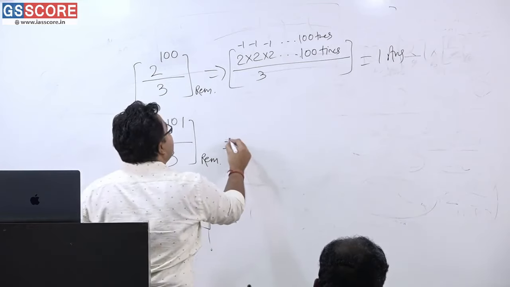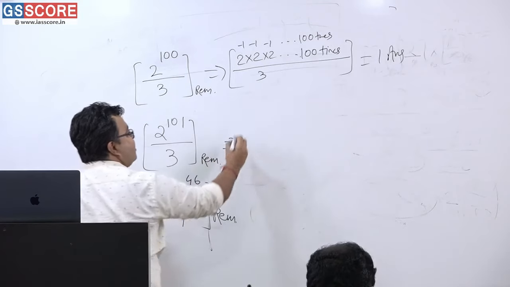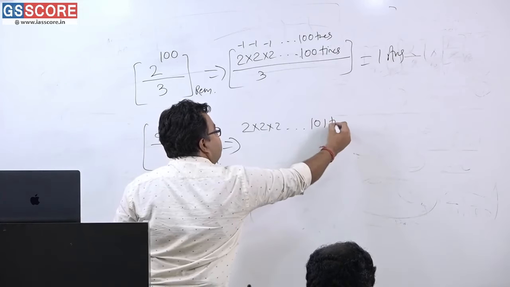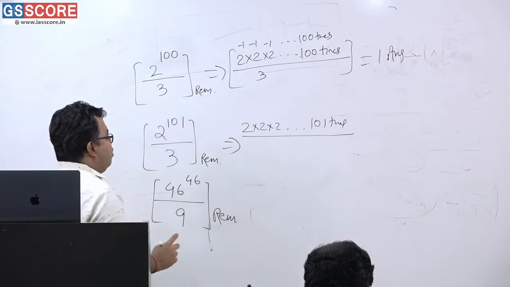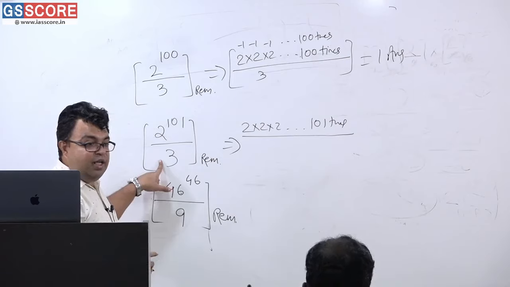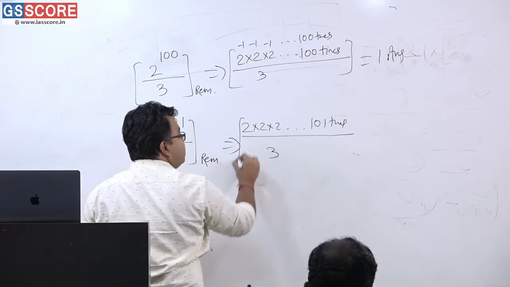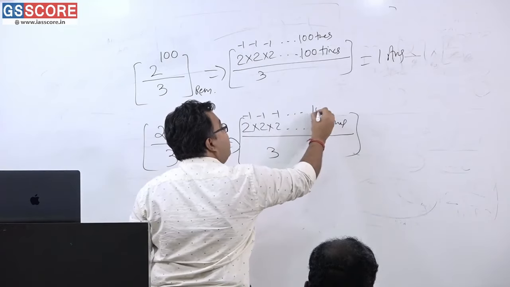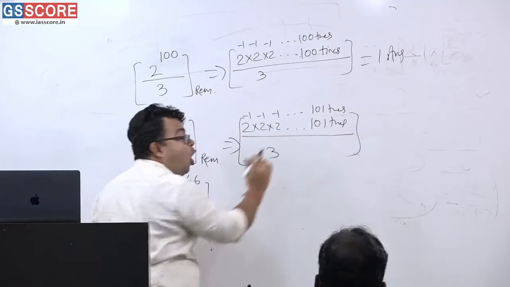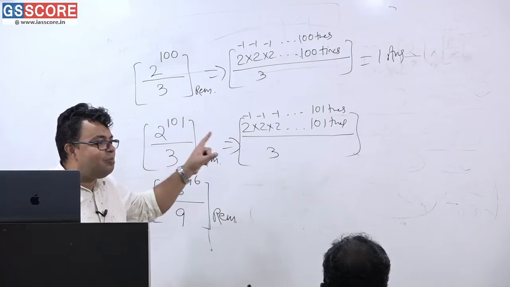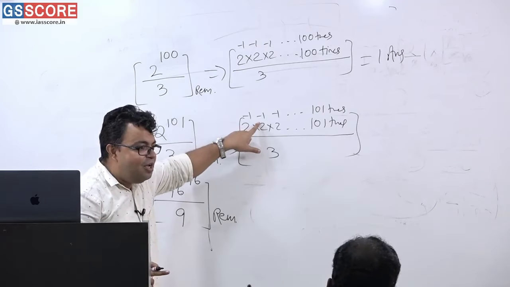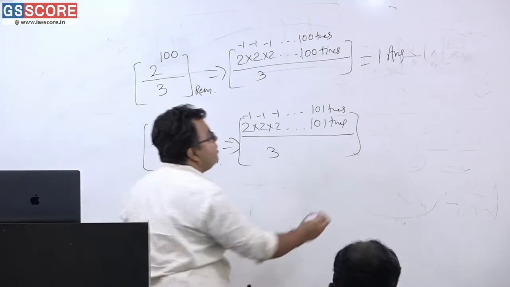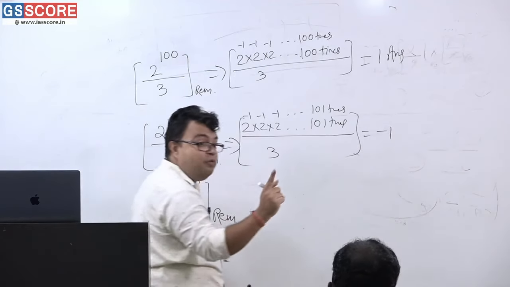Now, this example, what is the end result? 2 into 2 into 2, how many times? 101 times. Now, when it is divided by 3, what are the individual remainders? Minus 1, minus 1, minus 1, 101 times. If you are multiplying minus 1 an odd number of times: minus 1 into minus 1 is plus 1, plus 1 into minus 1 is minus 1. So the end result is minus 1.